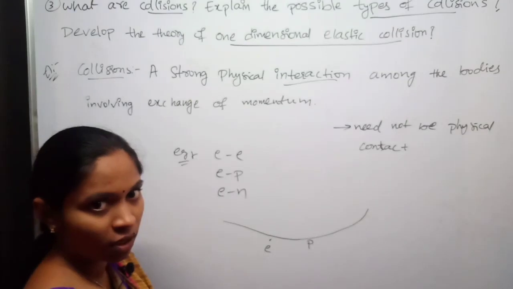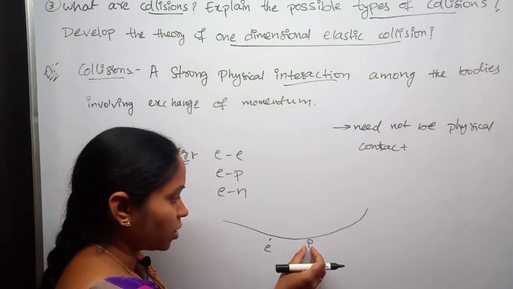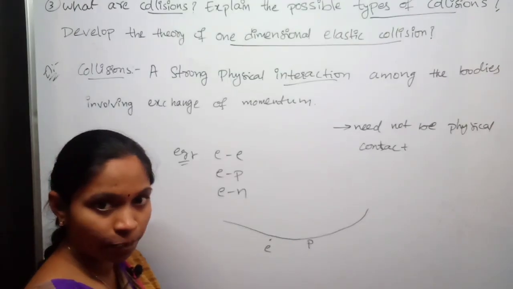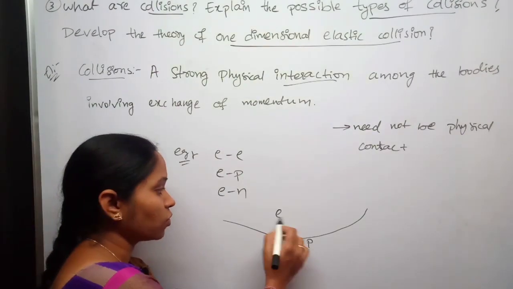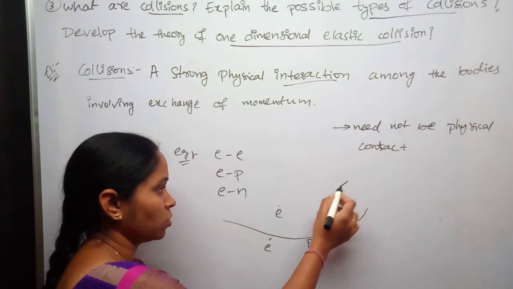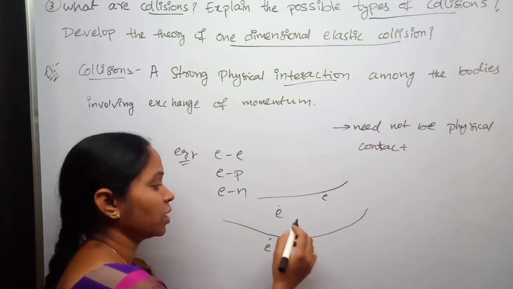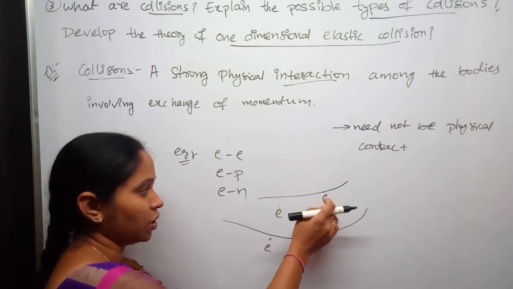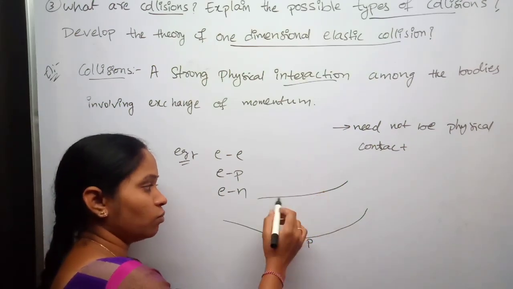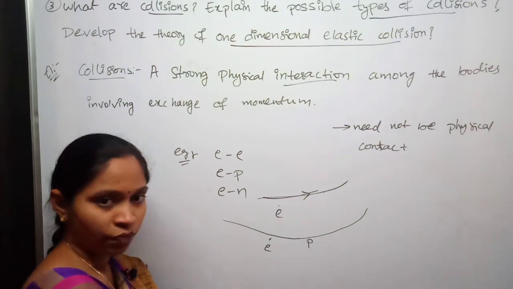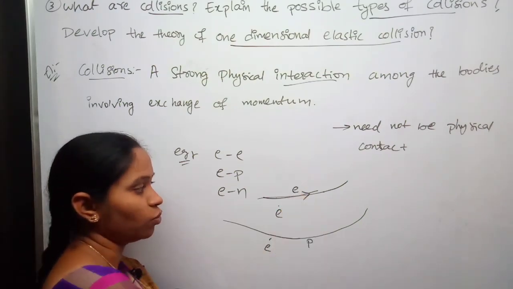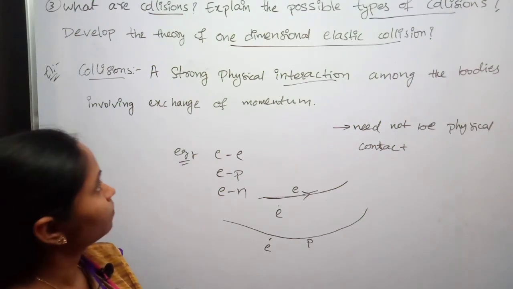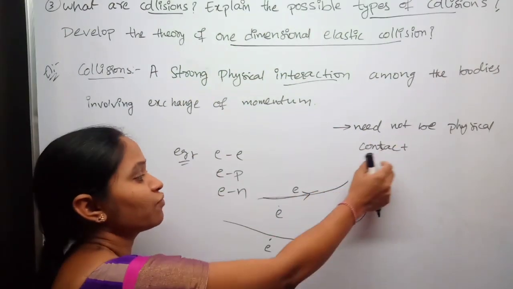It scatters away. After reaching a particular distance, it will be repelled by this electron. And coming to the electron, because of the repulsive force between electron and electron, it will move away from this electron. It need not be a physical contact.